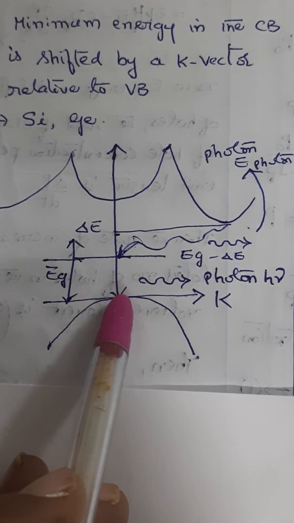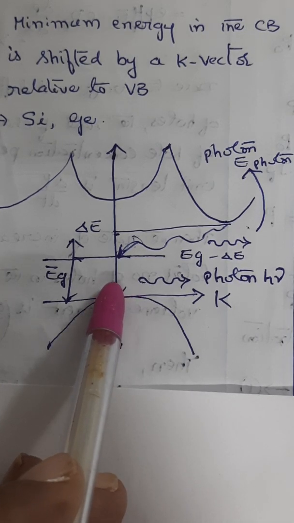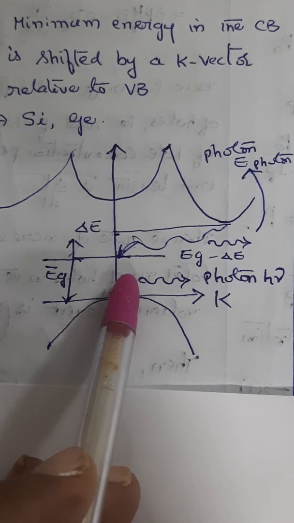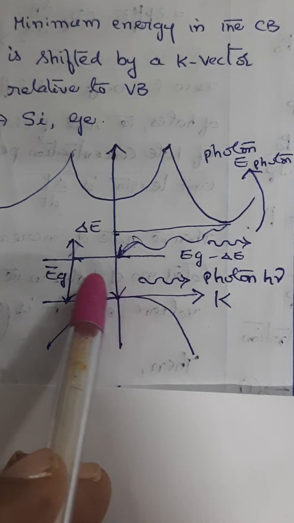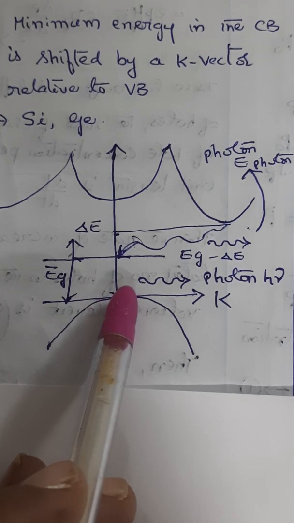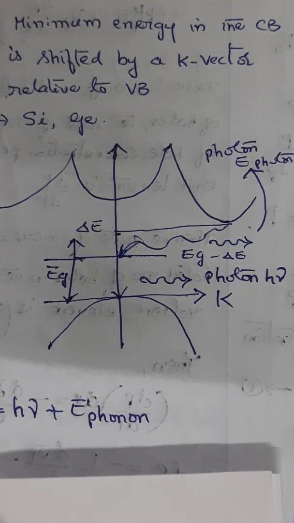So the absorption in an indirect band gap material usually depends more on temperature than in a direct material, because at low temperature phonons are not available for the recombination process. Therefore you can calculate phonon energy using the formula like this.